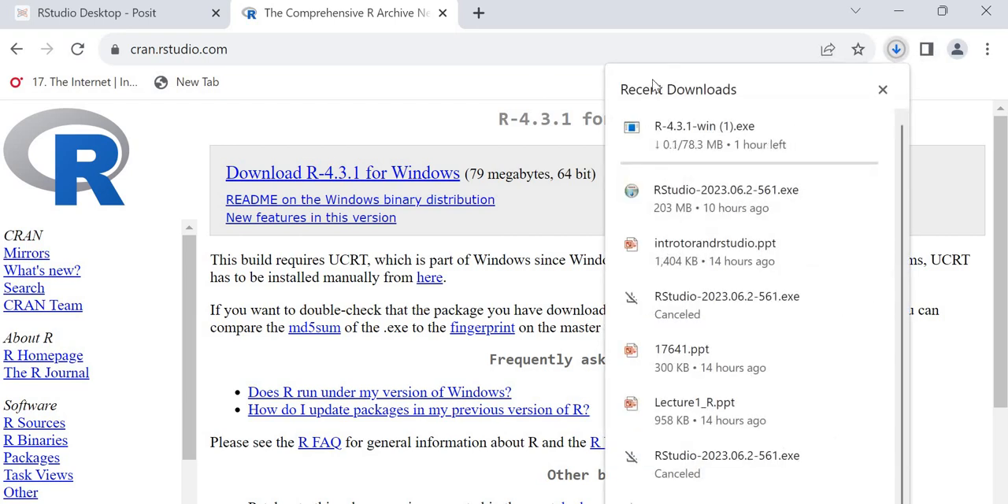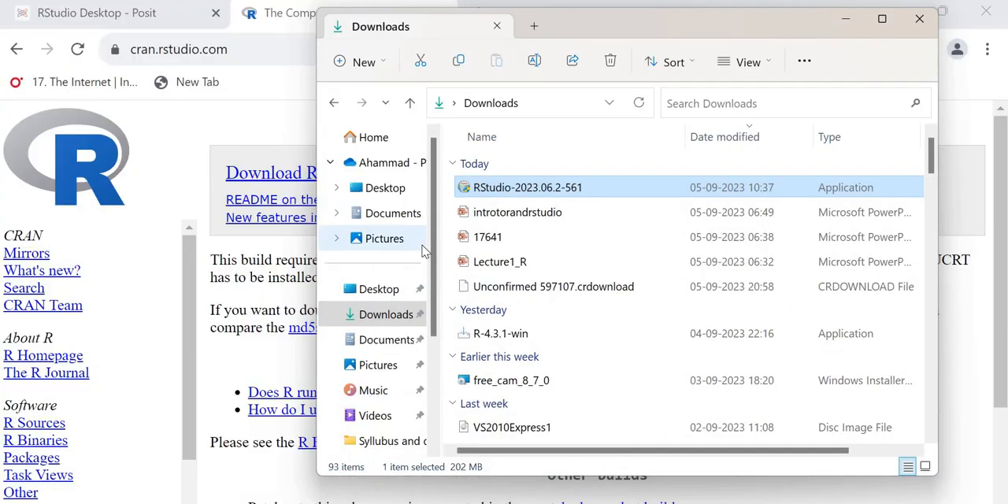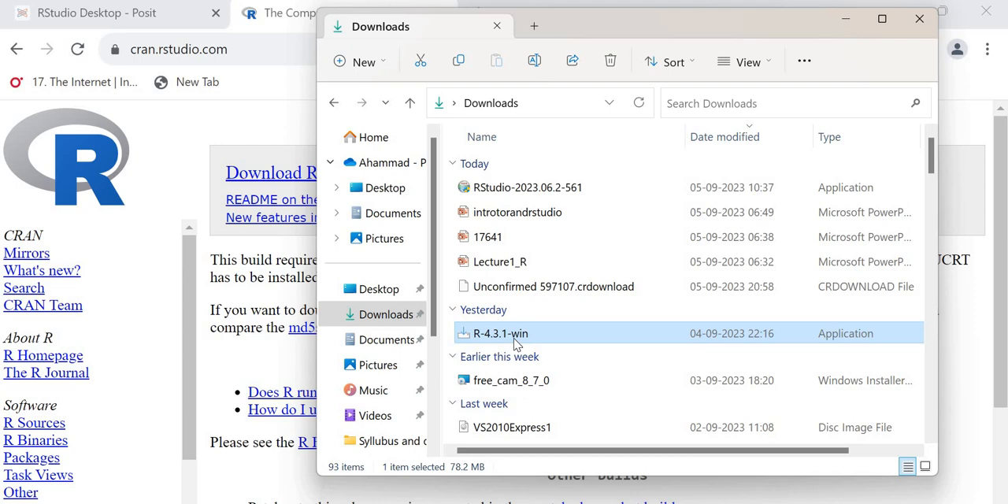So it will take some time to download, but this application I have already downloaded. That's why I am just pausing it, because the downloaded application is present in the download folder. So let us move on to the download folder and install it. So look at here, this is the R installer 4.3.1. Double click it. So it will ask for admin permission. So click yes.